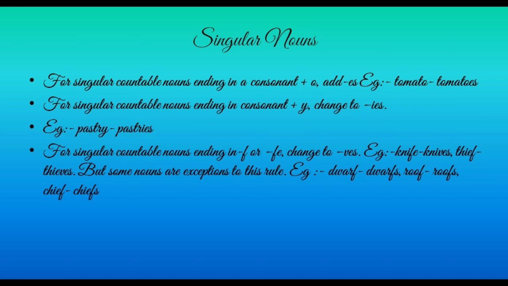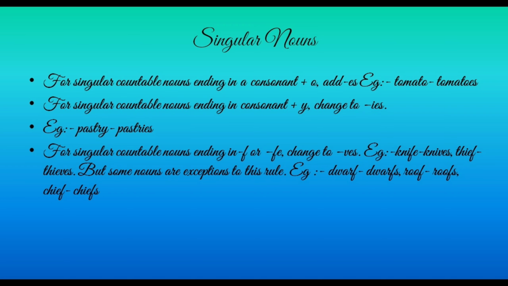Pastry is ending with y, so ies is added to make it plural. Army, armies, baby, babies. Like this, many words are there which are ending with the consonant y, so they are changed into plural by adding ies.